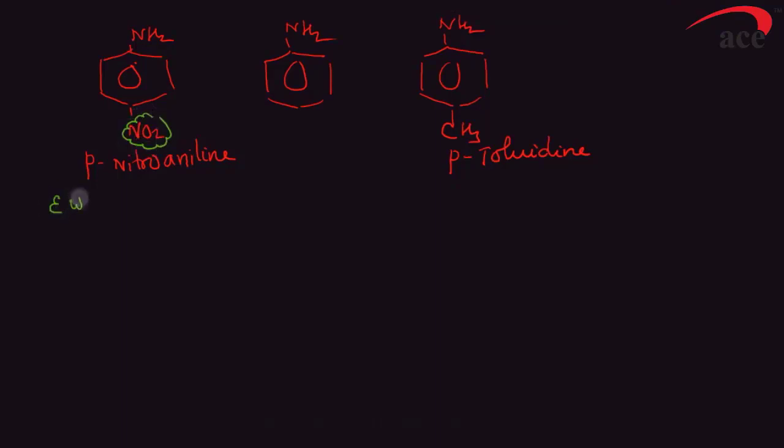Electron withdrawing groups decrease basicity, whereas electron donating groups increase basicity. NO2 withdraws electrons, thereby decreasing the electron density, whereas alkyl groups are electron releasing, thereby increasing the electron density.